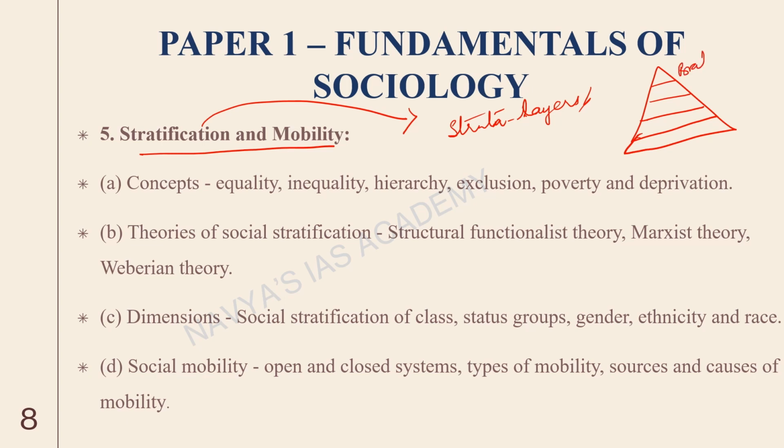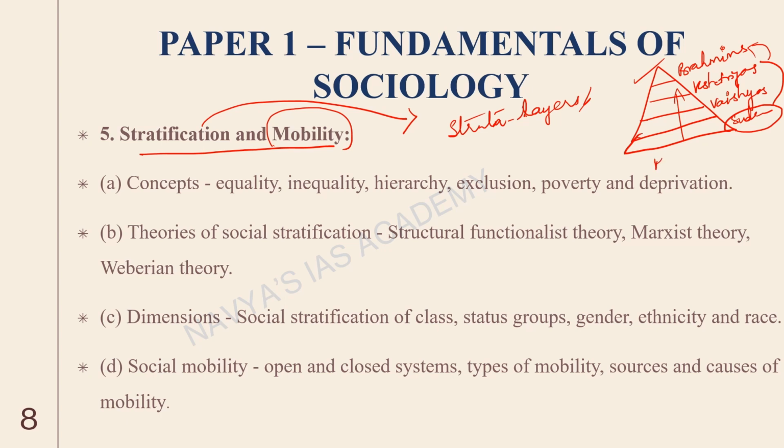We have Brahmins, Kshatriyas, Vaishyas, and Sudras. So this kind of hierarchy that we are talking in Indian society is called stratification. And mobility is, now let's say Shudras are kind of imitating Brahmins or Kshatriyas so that they could climb up the ladder on this hierarchical system. That is called as mobility.